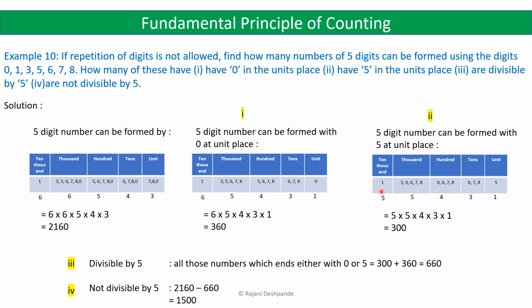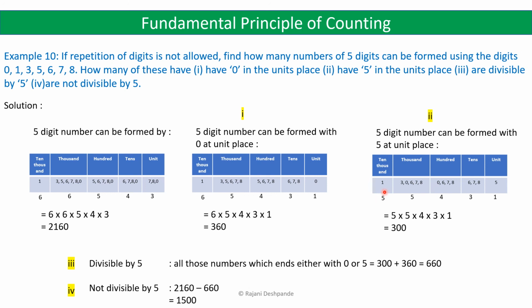Again, come to the 10,000s place now. In the 10,000s place, you have the remaining 6 digits, but again in those 6 digits you cannot use 0. So you are left with the 5 choices, 1, 3, 6, 7 and 8, because 0 you cannot use here and 5 you have already used in the units place. So one of the 5 digits, 1, 3, 6, 7 and 8 you can use in the 10,000s place.